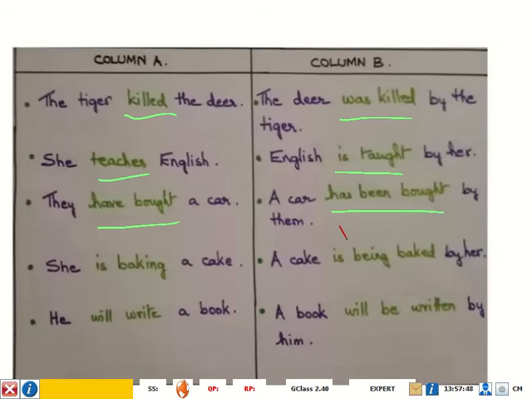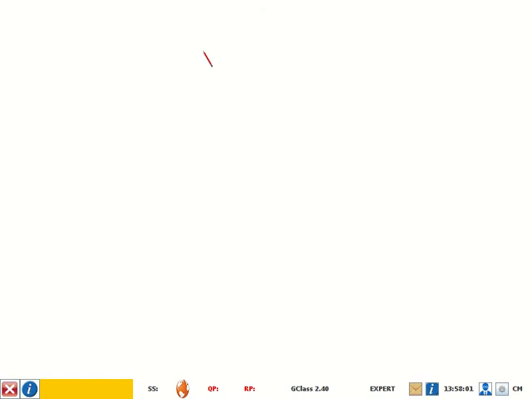All right, this part has been clear for all of you. Okay, so now you must have guessed the topic that we are going to do today. All right, you are right. The topic that we are going to do today is called voice.